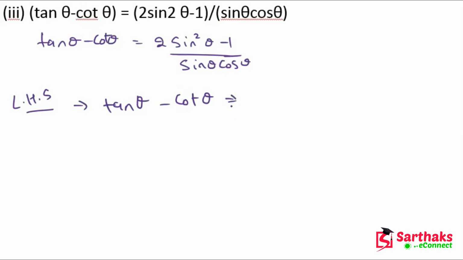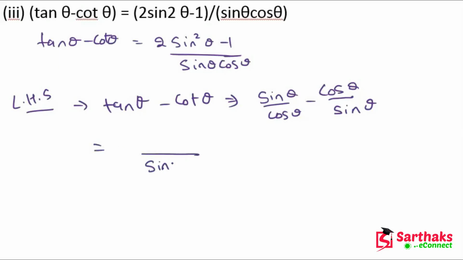Firstly convert it into cos and sin theta. So this will become sin theta upon cos theta minus cos theta upon sin theta. If we take the LCM, we get sin theta cos theta, and this will become sin square theta minus cos square theta.